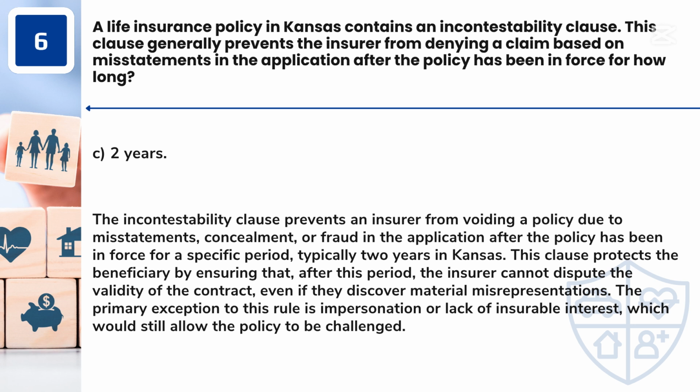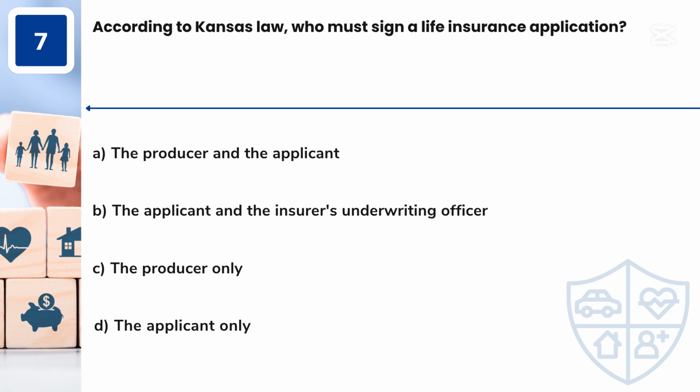Question 7. According to Kansas law, who must sign a life insurance application? A. The producer and the applicant. B. The applicant and the insurer's underwriting officer. C. The producer only. D. The applicant only.